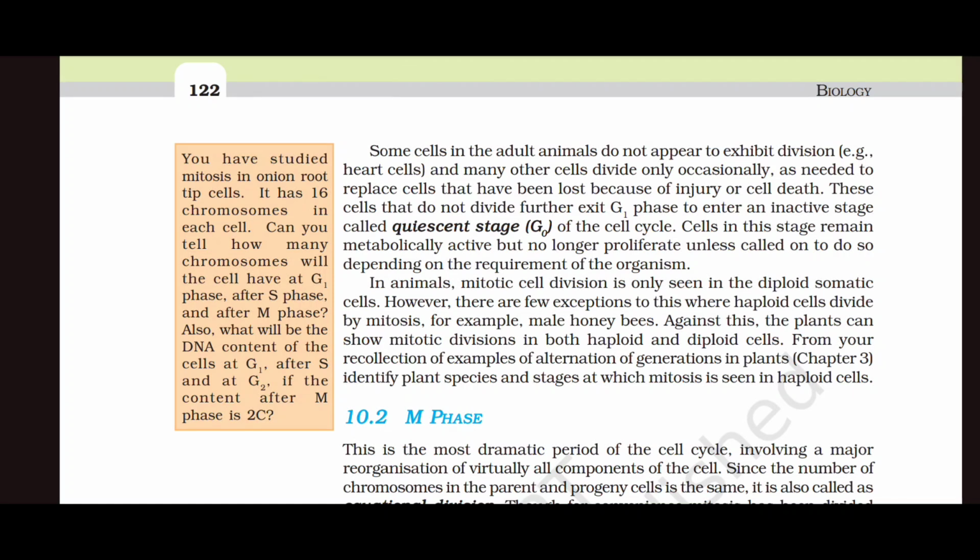From your recollection of examples of alternation of generation in plants studied in chapter 3, identify the plant species and stages at which mitosis is seen in haploid cells.